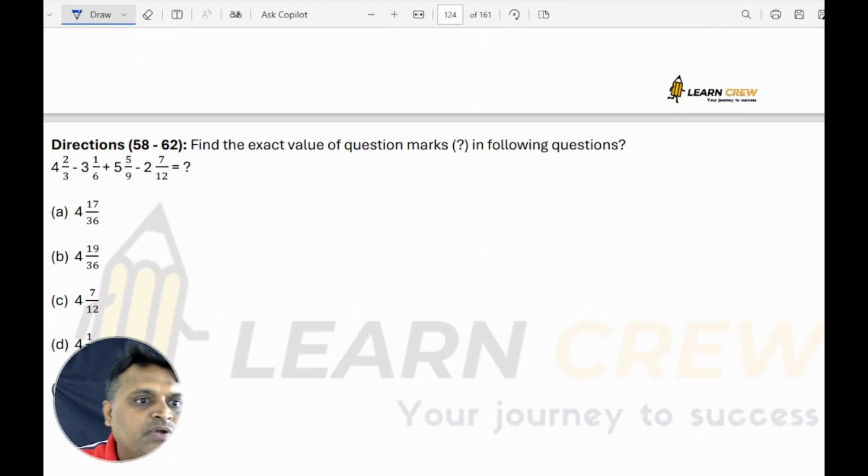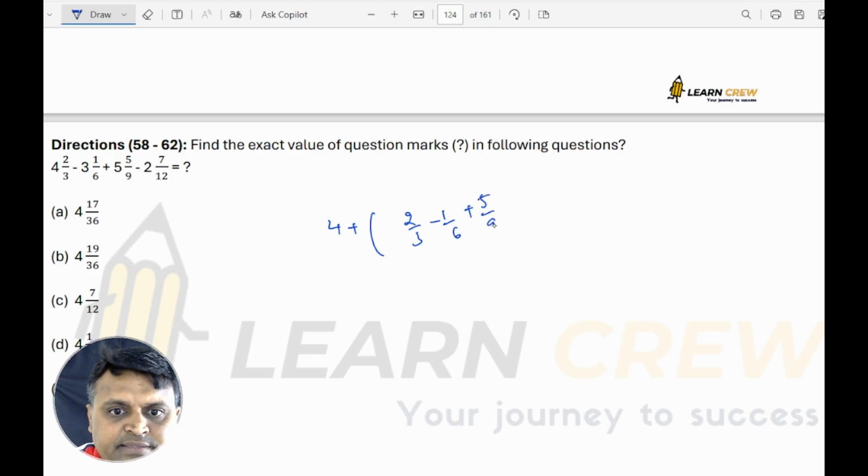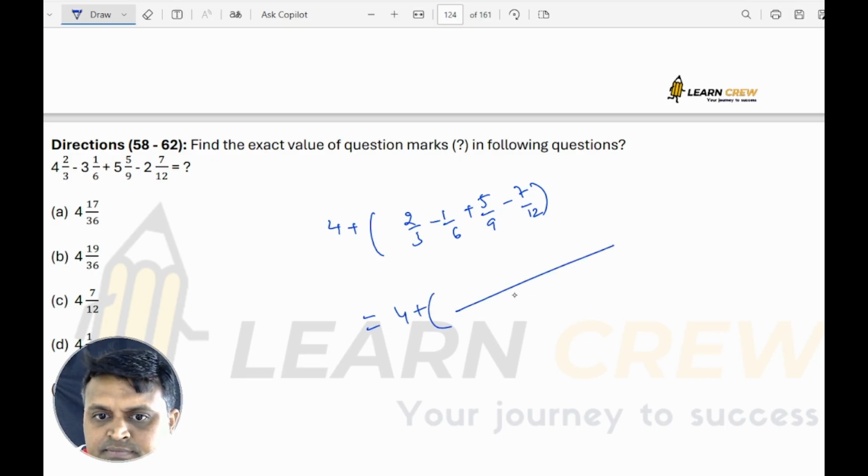Next. 4 minus 3, 1 plus 5, 6 minus 2, 4 plus 2 by 3 minus 1 by 6 plus 5 by 9 minus 7 by 12. The LCM here is 36.